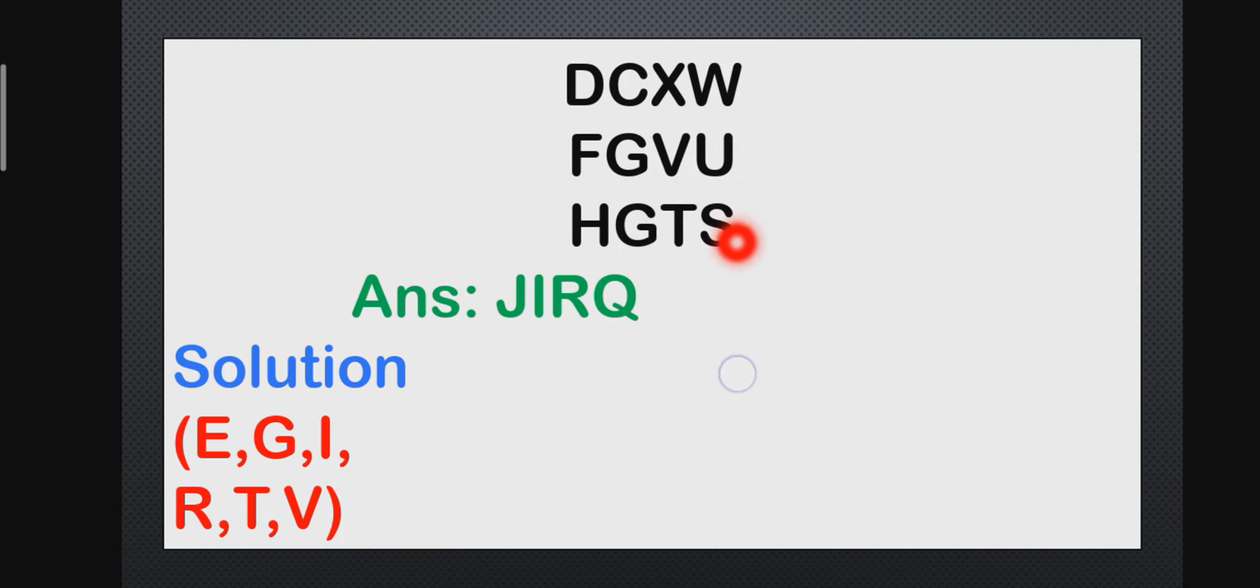Reverse order is: no T U, no V W. Same here, Q, no R S. In reverse order: Q, R S T U V W. The R, T, V, E, G, I are removed, skipped in the answer.